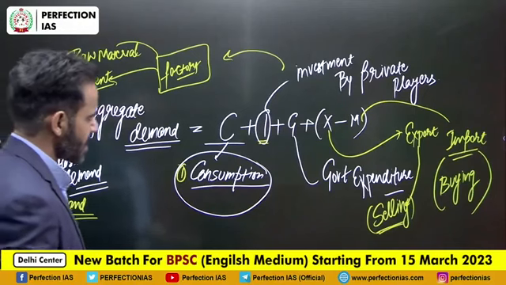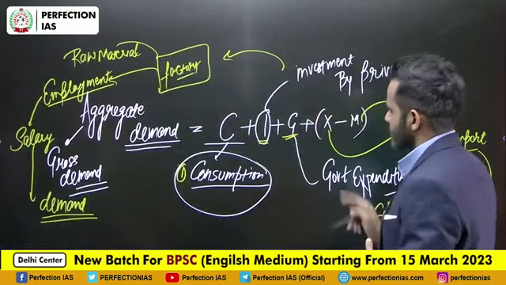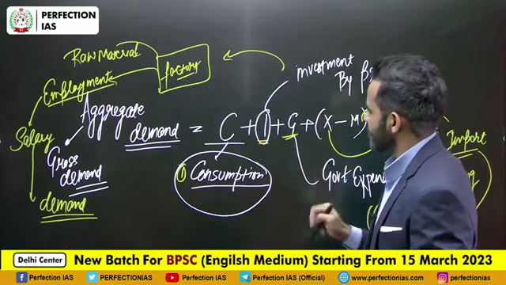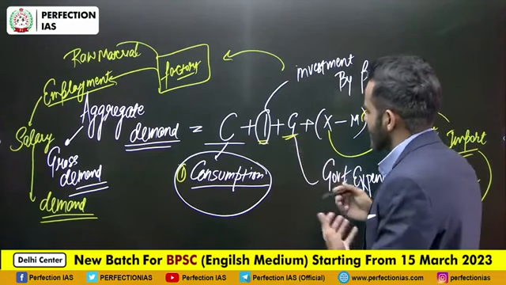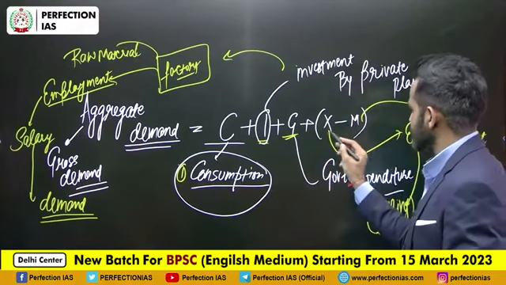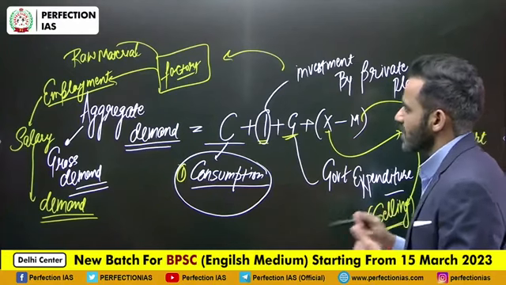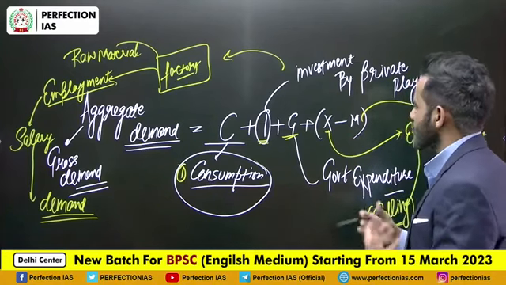Similarly, G stands for government expenditure. I is investment by private players, G is investment by the government. So both will have the same impact. Then X stands for export. That means what will be the impact of export on aggregate demand. And M stands for import.